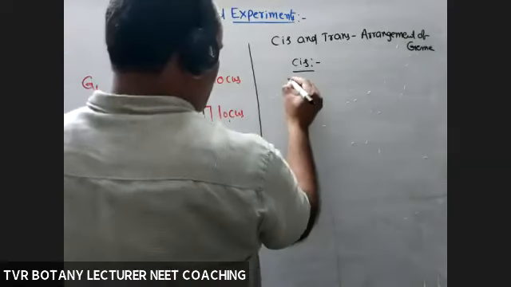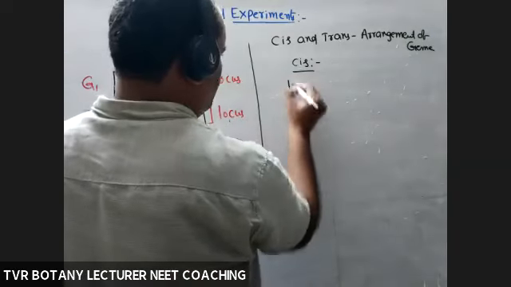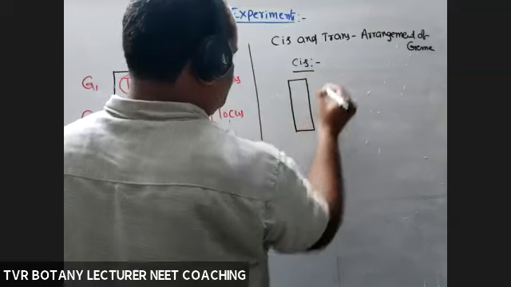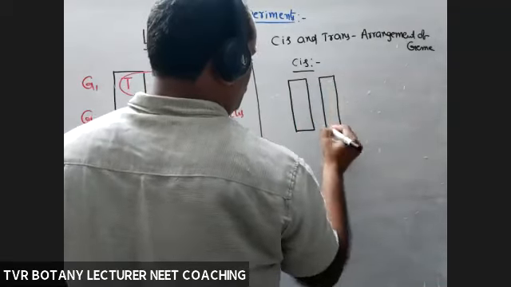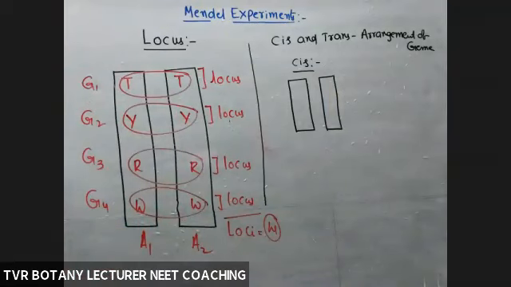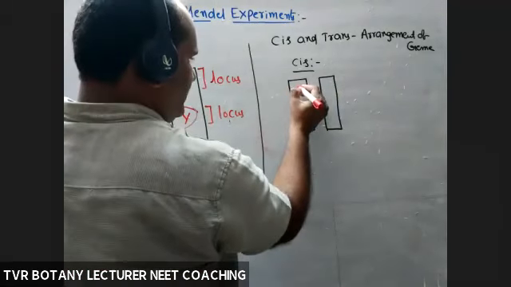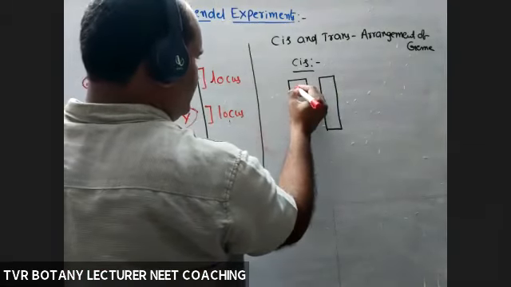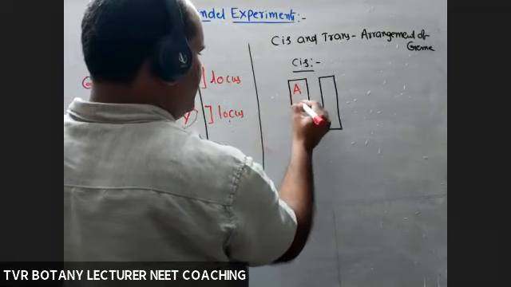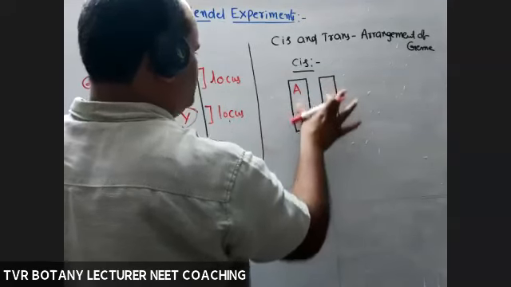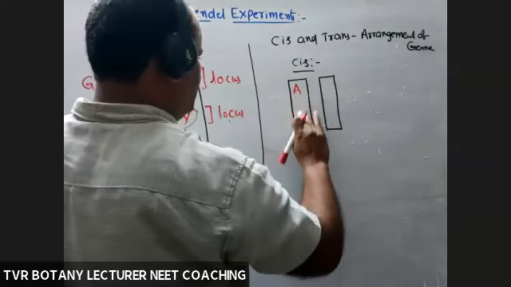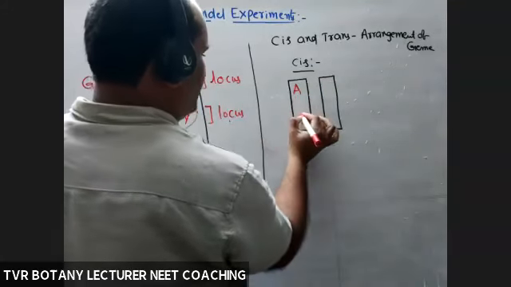For example, this is a homologous pair 1. Okay. So here I'm taking English alphabets A, B, C, D like that. A, B, you can take two enough. Many, if you take many, no problem.